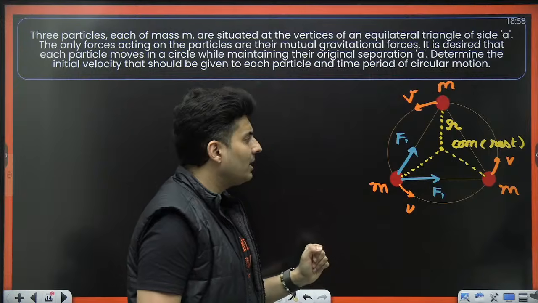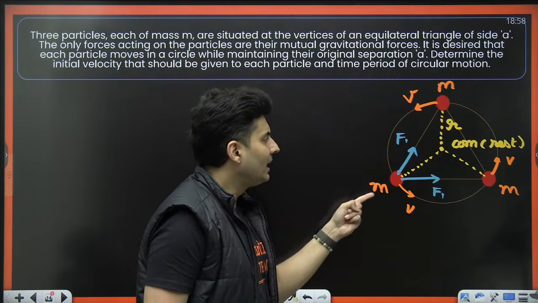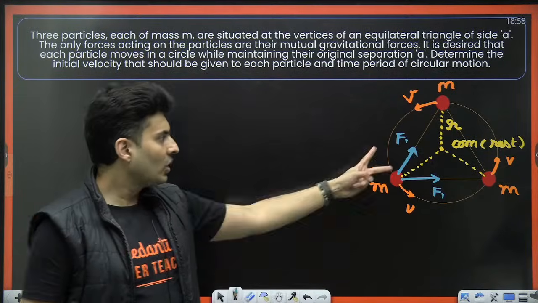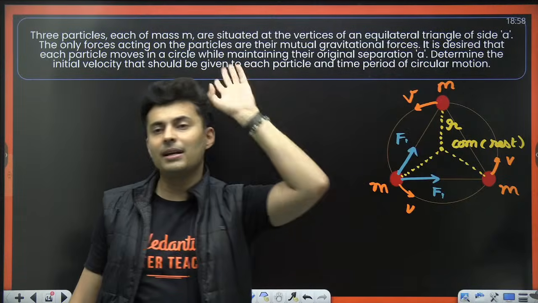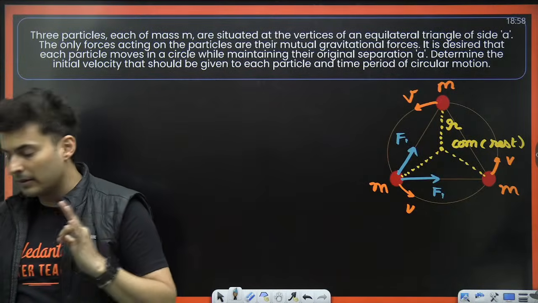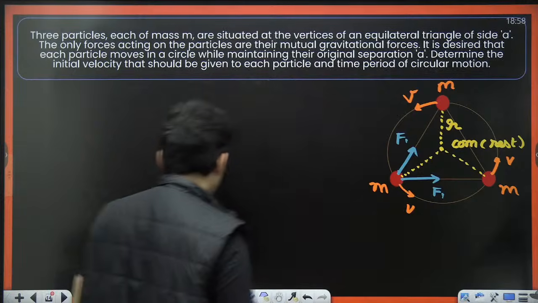Where will the resultant be? Obviously, since they are equal, it will be on the angle bisector. Because the forces are equal, won't it be on the angle bisector? Is that concept very, very clear? Very good. So how much will that net force be?